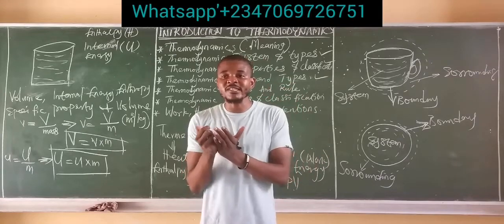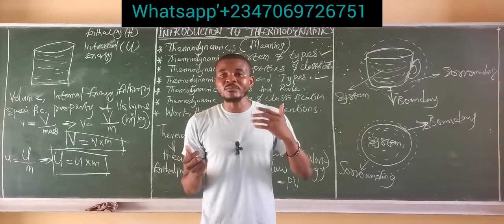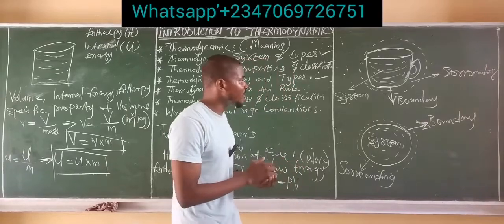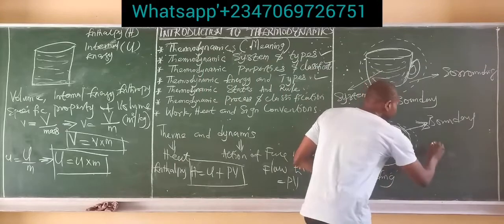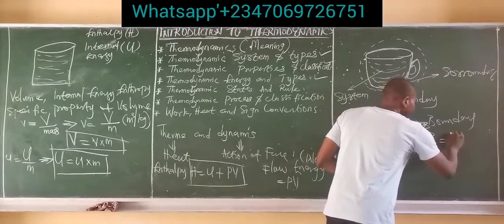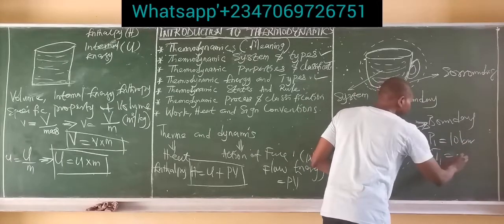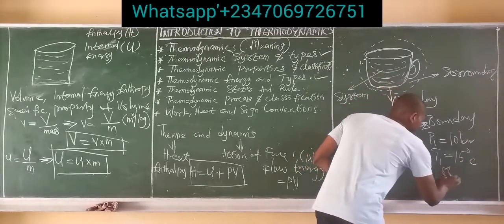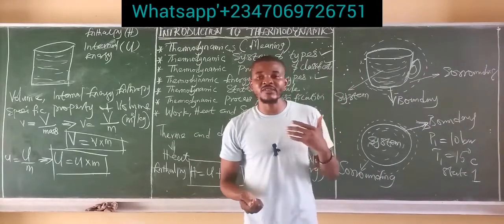The condition of a system at a given point in time is called the thermodynamic state, and we simply use state 1 or state 2 to describe it. Just like explained, we said the initial pressure P1 is simply 10 bar, and T1, the initial temperature, is simply 15 degrees Celsius. So this is called state 1, which means the initial state of the system.